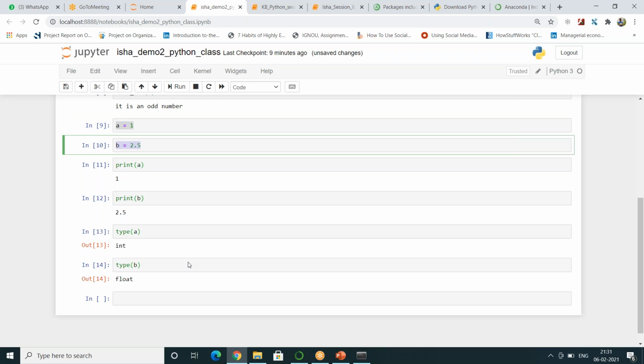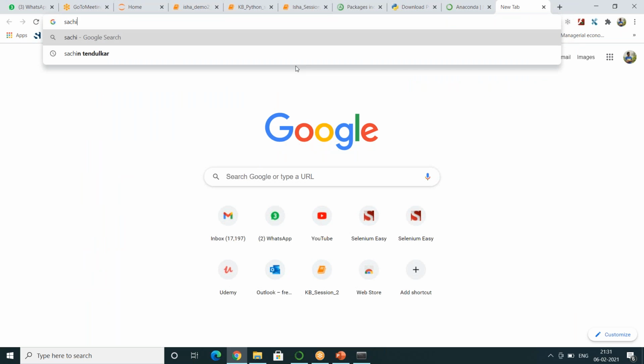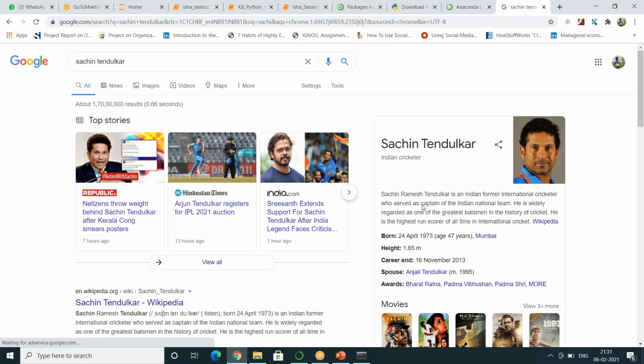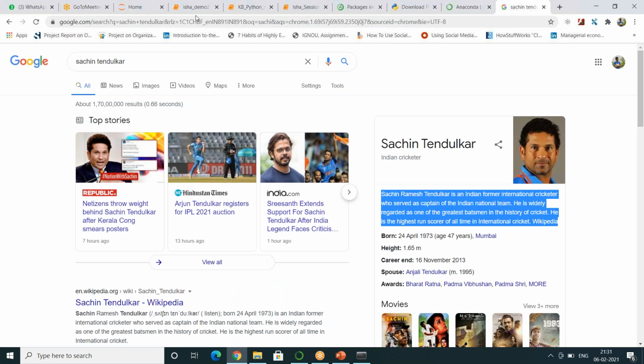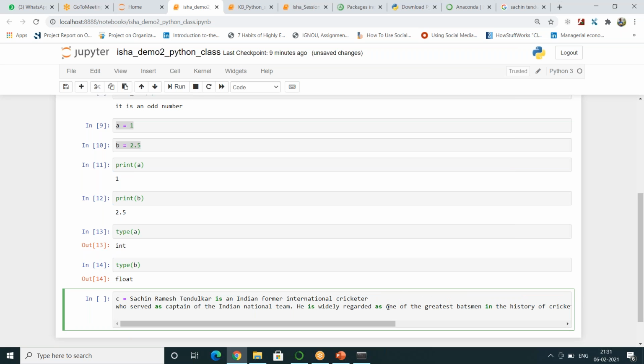It's really easy, guys. So you write something like, suppose you are writing some, okay, c is equal to, I just want to take in some string from Google. Just let me Google Sachin Tendulkar. I'll just take the Wikipedia, whatever is there, just dump it here. So when you pass in any string value,